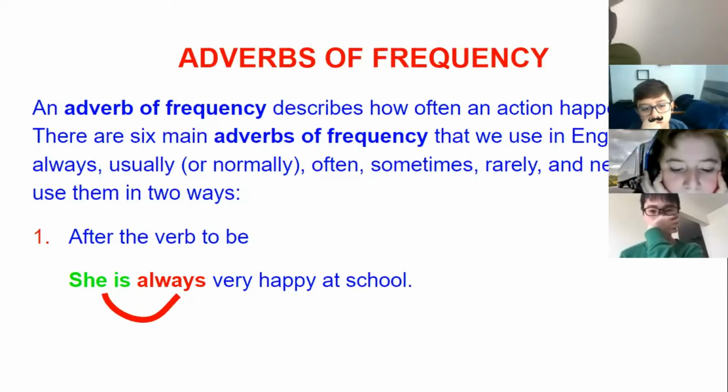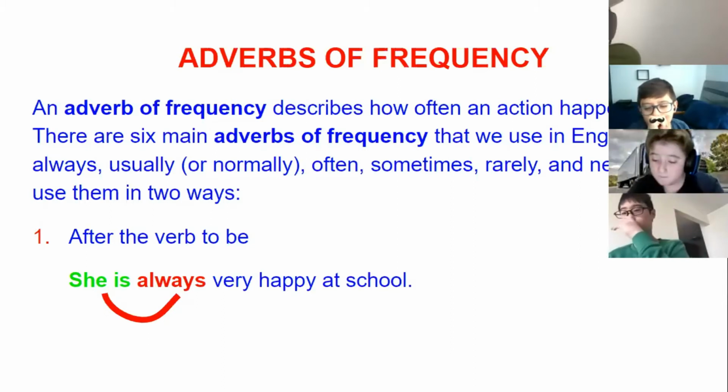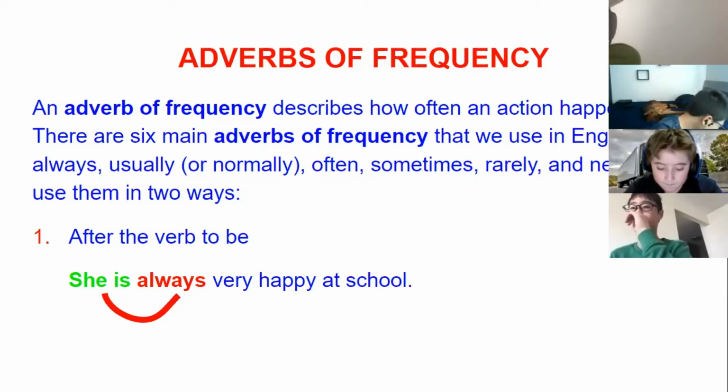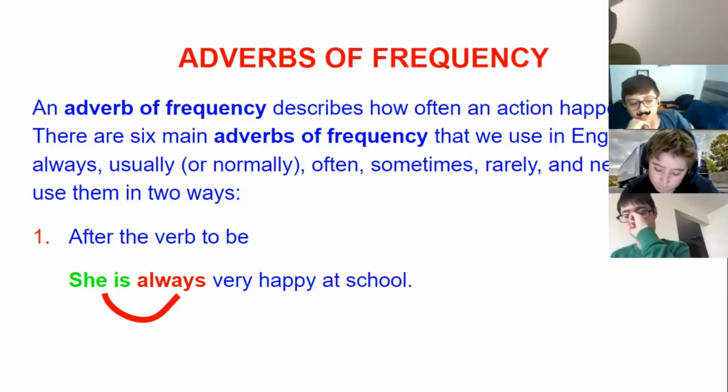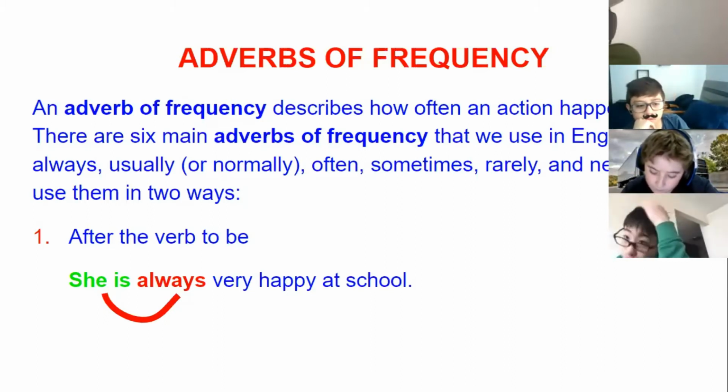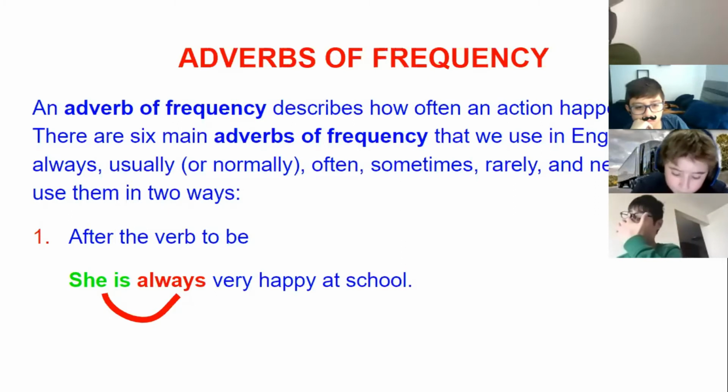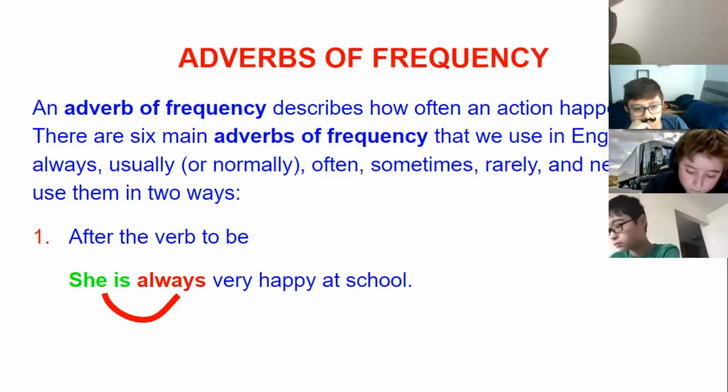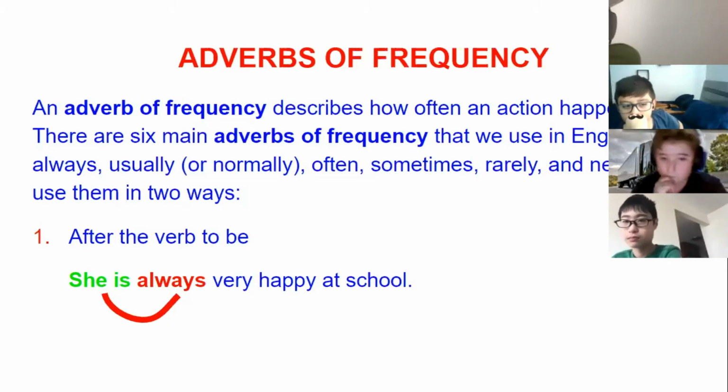And remember that in English, we have six important or principal adverbs of frequency: always, usually or normally, often, sometimes, rarely or hardly ever, and at the end, never. Now, we can use them in two important ways. Right now, the teacher is going to give you one important use, okay?